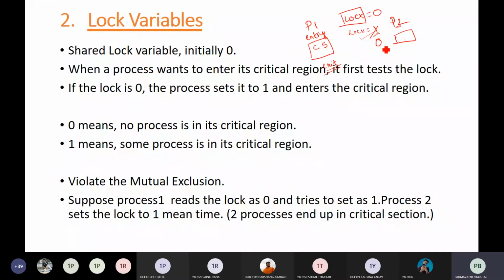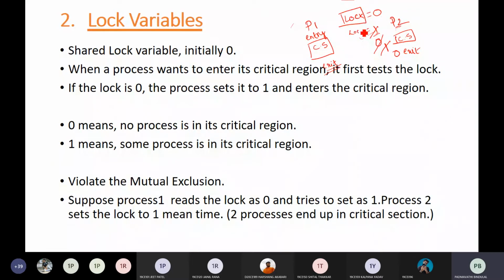If the lock value is 0, then the process can enter the critical section, change the lock value to 1, execute, then go to the remainder section and change the lock value to 0. This is the normal flow. By this we understand that the critical section problem is solved.